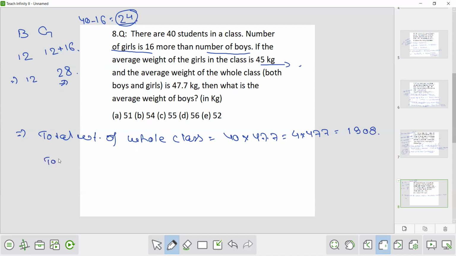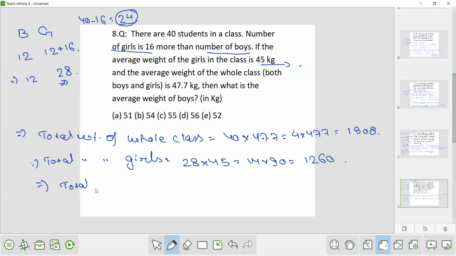Now total weight of girls. Girls is 28 and the average weight of girls is 45. Now how to find 28 into 45? We can write it 14 into 90, and 14 into 9 we know is 126. So it is 1260. Now if you subtract the total weight of girls from the total weight of the whole class, you will get the total weight of boys. So total weight of boys will be 1908 minus 1260, that is 648.